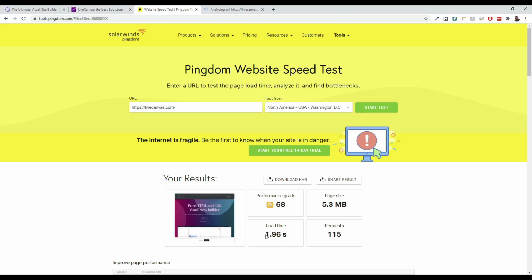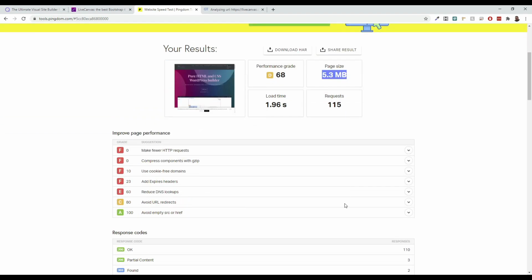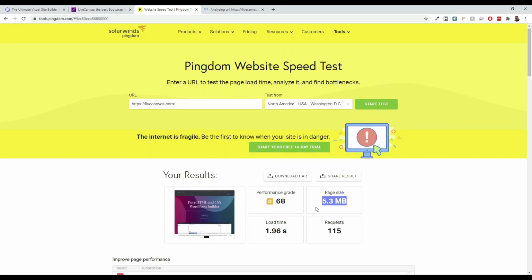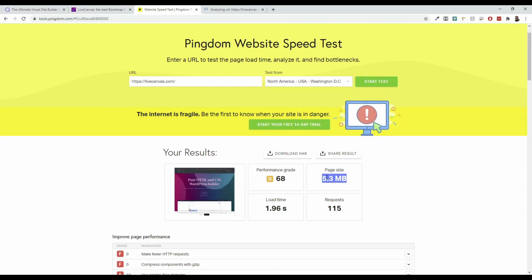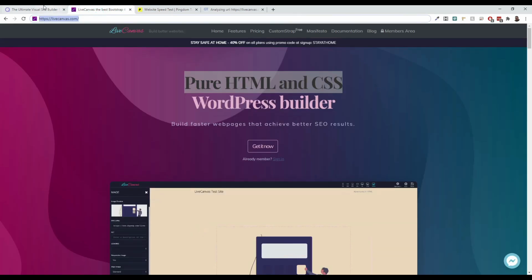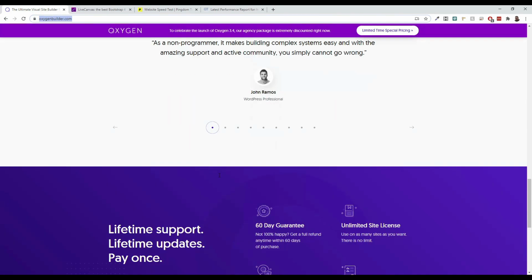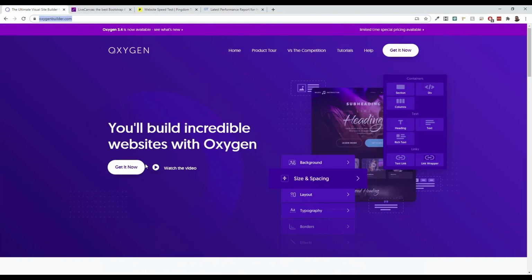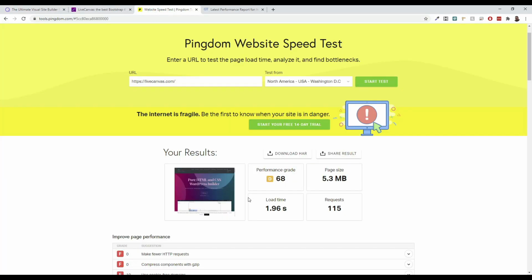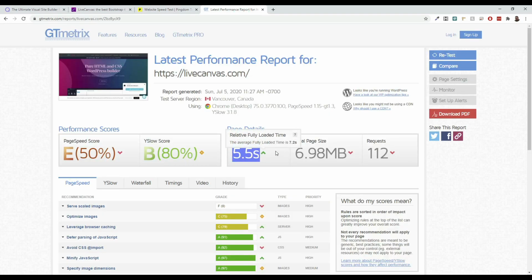So here you can see the load time is quite a bit higher. It's 1.96 seconds, and the page size is actually huge. There are a lot of things they can do to reduce this, but the page size is huge, with a lot of requests and things like that. That's probably from videos because they added a lot of videos, whereas Oxygen doesn't have any. Their videos, you actually have to click to watch, which is probably pretty smart. It helps them reduce that page size. So they've got a decent page size, and the load time here is pretty large, something that could be fixed.